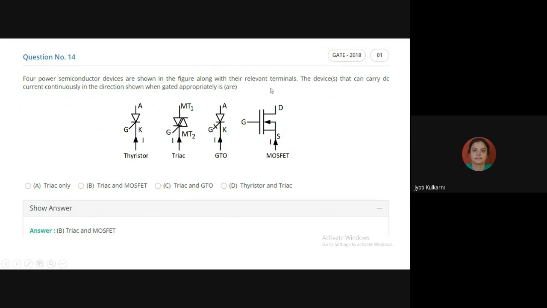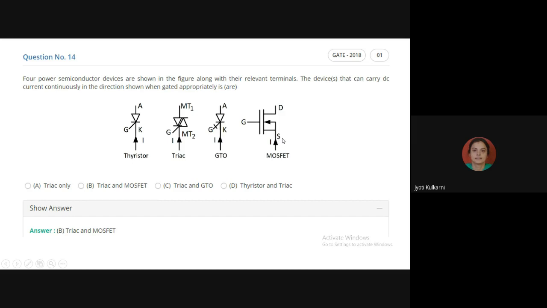Similarly, MOSFET is also a bidirectional device. It can take the current from source to drain and from drain to source also. If MOSFET is not having any triangle, now just see, source means what? It's the input. The word source means we are feeding something. And drain means we are collecting or removing something. So source is the input and drain is the output.